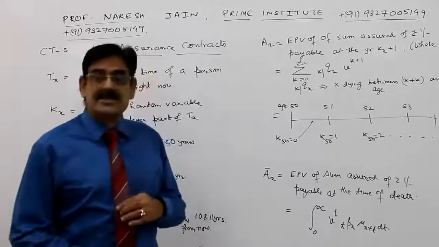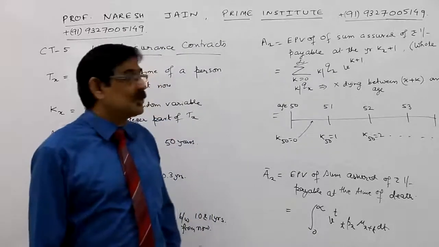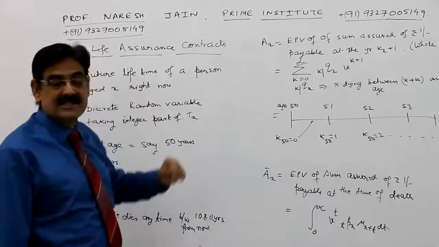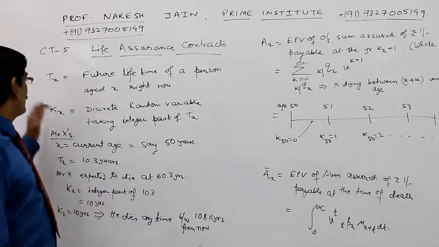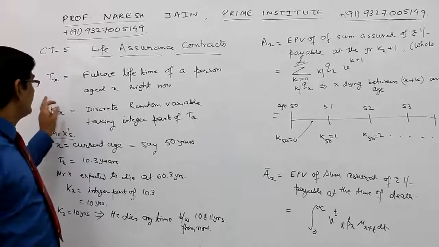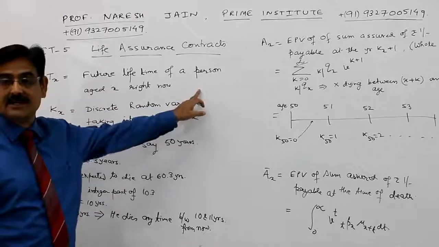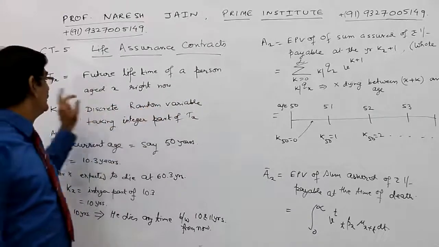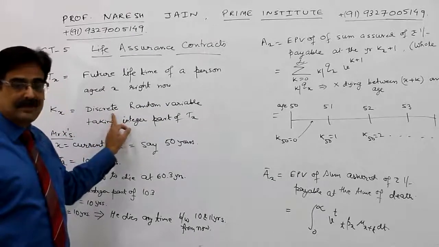Friends, let's start today with the basics of CT5, which forms a strong foundation of the entire subject: the life assurance contracts. To start, let's first understand what these conventions mean, which will be frequently used throughout the subject. TX is the future lifetime of a person who is currently aged X. Then KX is the integer part of TX.